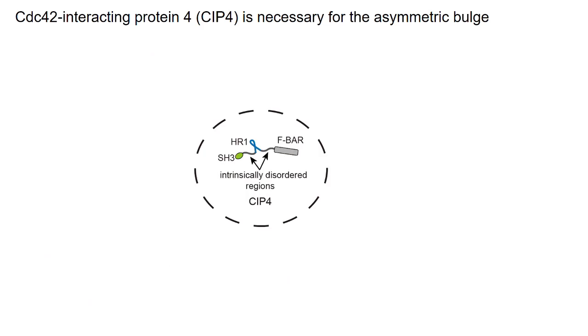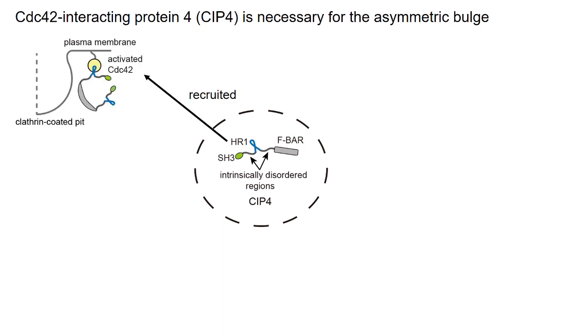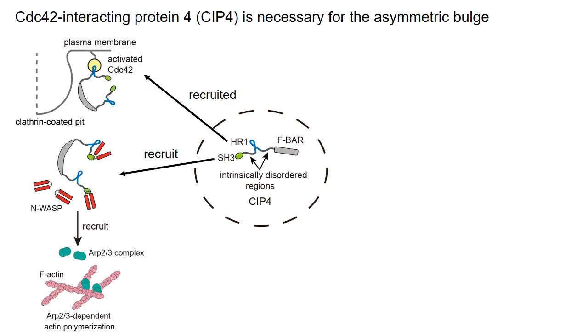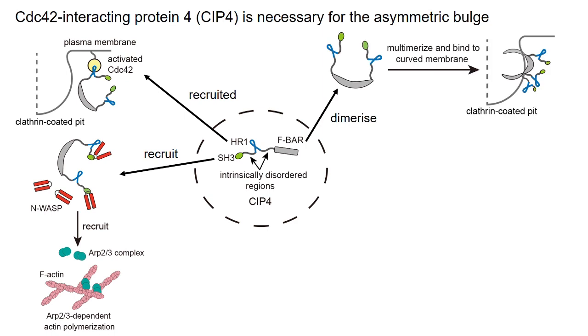CIP4 is a multi-domain protein containing the F-BAR domain, SH3 domain, and two intrinsically disordered regions flanked by an HR1 domain. CIP4 is recruited by membrane-bound and activated CDC42 and further recruits N-WASP, a critical upstream regulator of Arp2/3-mediated actin polymerization. The F-BAR domain of CIP4 naturally forms a banana-shaped dimer and further polymerizes to bind the curved membrane of the clathrin-coated pit.